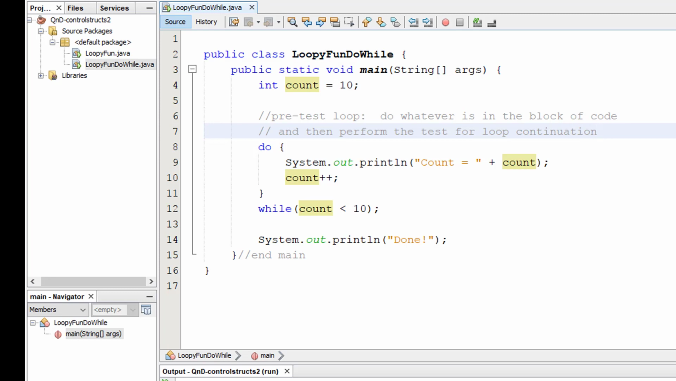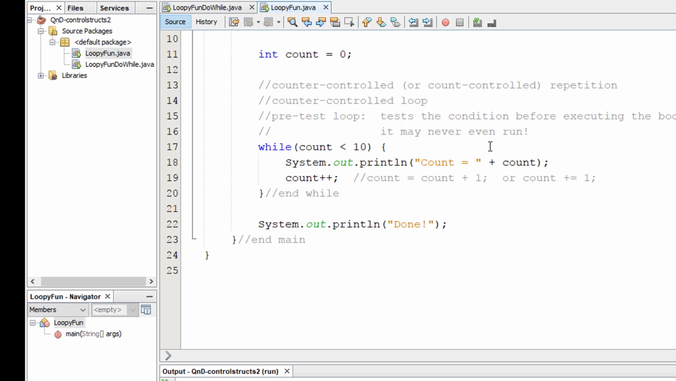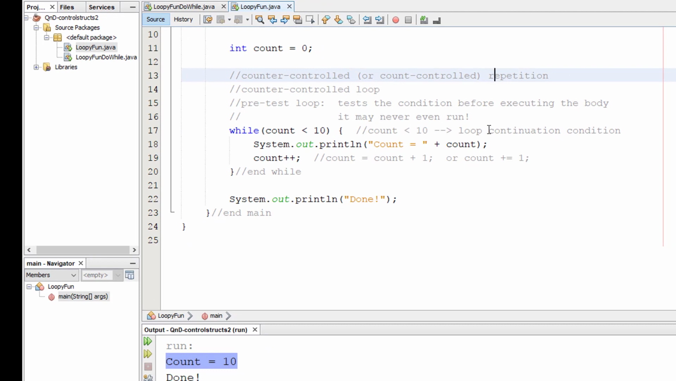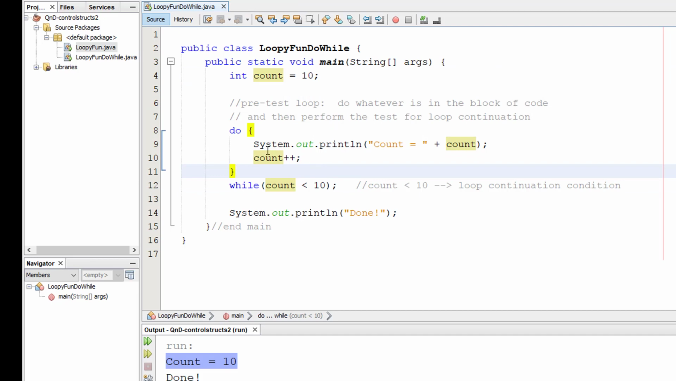Okay, so just so we get some terminology down, in both of these situations, this test count less than 10 is called the loop continuation condition. Okay, so I'm going to copy that and put that over here as well. So we have both of these. So the count less than 10 is called the loop continuation condition. That determines whether the loop continues or not. If it's ever false, it will not continue.